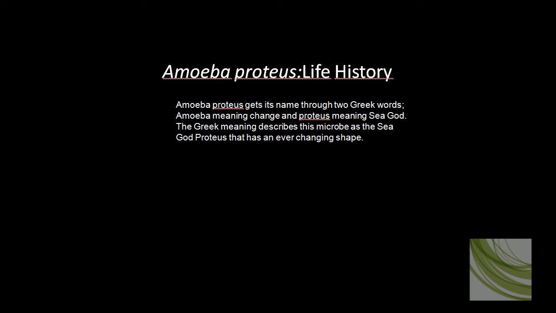Amoeba proteus, life history. Amoeba gets its name through two Greek words. The first, amoeba, means change, and proteus means sea god. So the Greek meaning describes this microbe as the sea god Proteus that has an ever-changing shape.